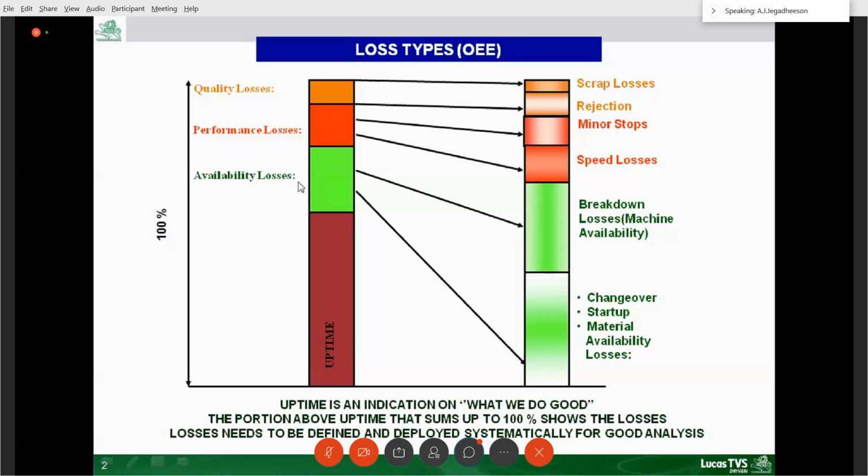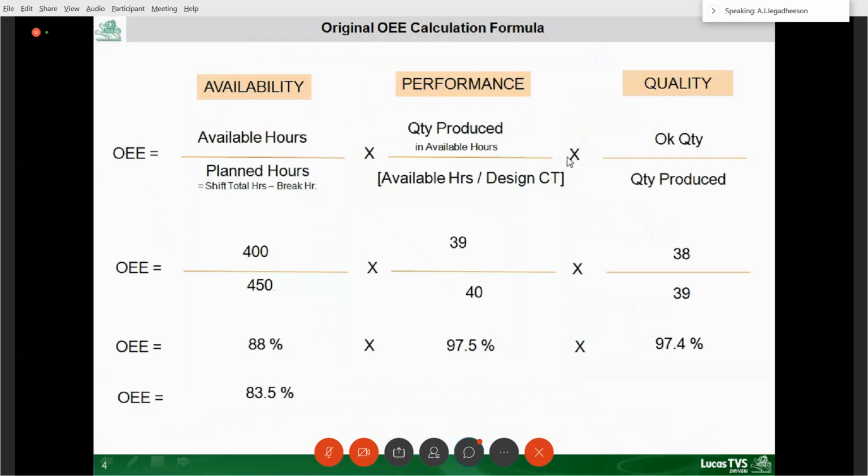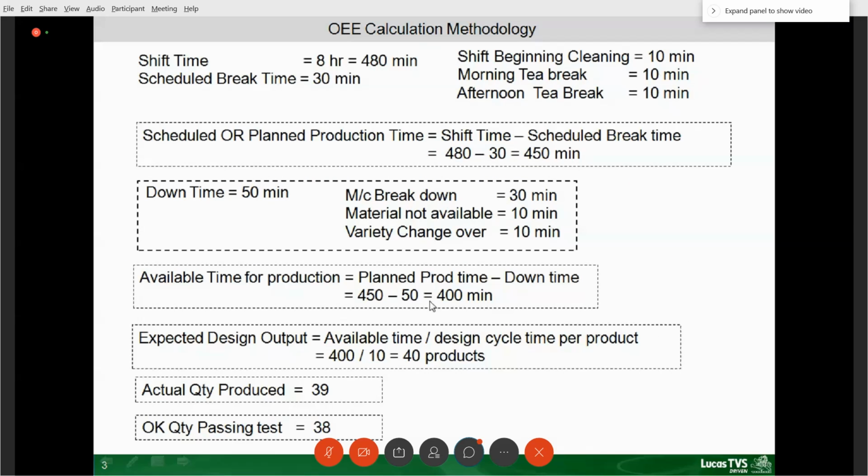Availability is available hours divided by planned hours. That is 400 divided by 450. 450 is the plan. After downtime of 50 minutes, only 400 is available. So 400 divided by 450. In 400, I should have produced 40, but I have produced only 39. That is my performance. In that 39, only 38 is passed. That is my quality. So this is represented in percentage.